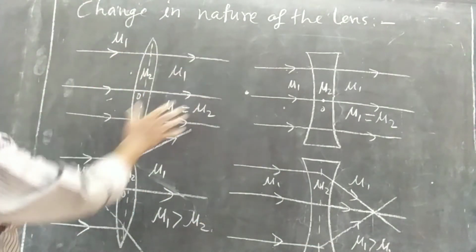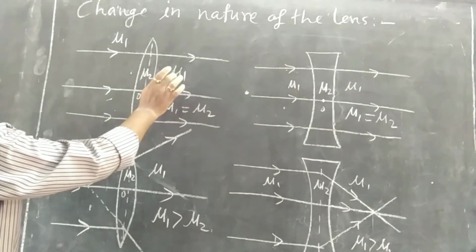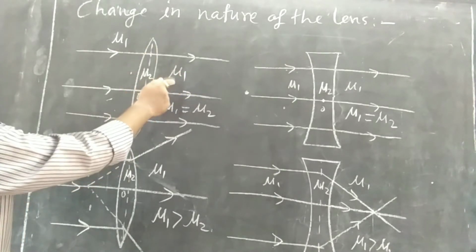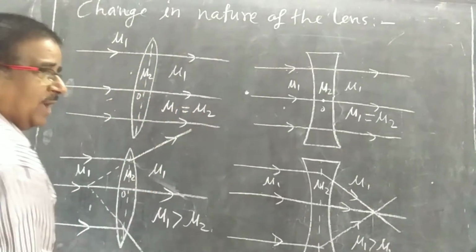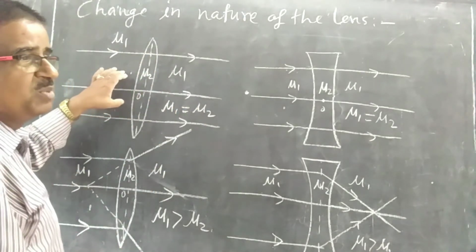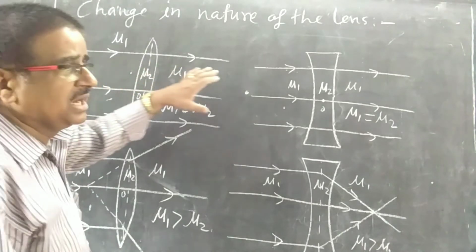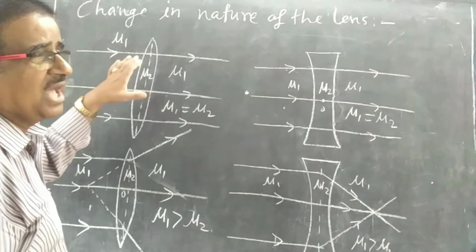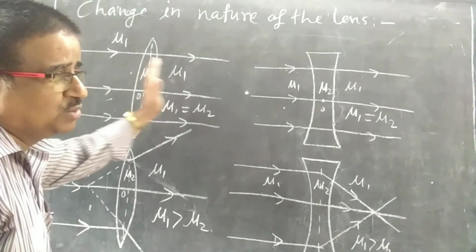So it is now placed in a medium having refractive index mu1, and mu1 is equal to mu2. What will happen? This lens will become invisible. And the light ray falling on it will not refract. It will not perform refraction, it will move straight through.